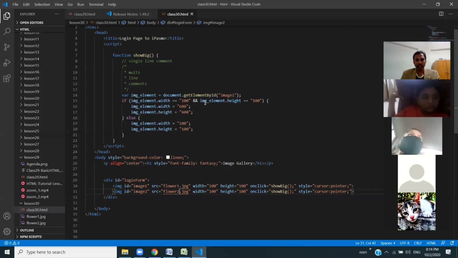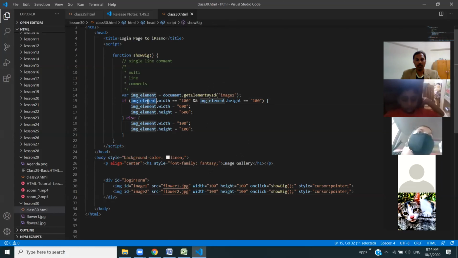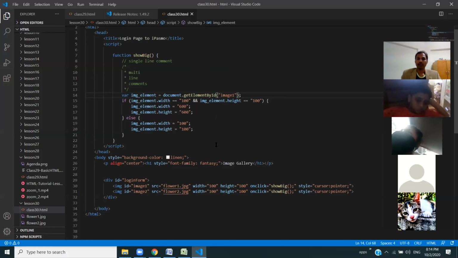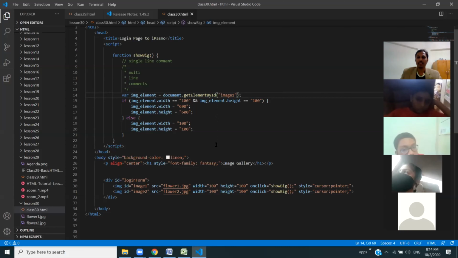Let's see. This is the image, right? I have to copy that and make it image 2. Yeah, this is image Copy 1. The whole variable and the if else statement, and change image underscore element to... Yes, here we can make the content dynamically.